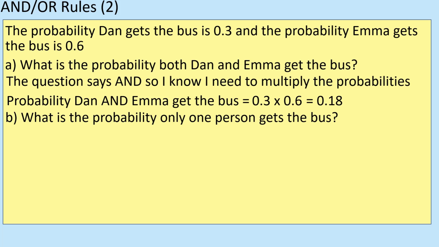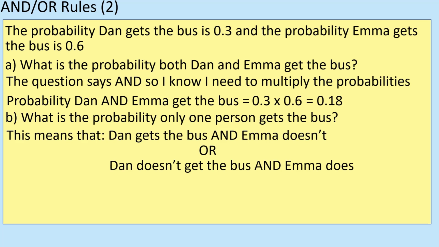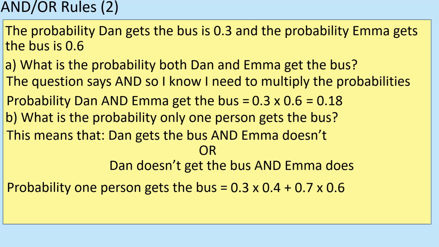Okay, so what is the probability that one person gets the bus? Well, there's two ways this can happen, isn't there? Either it is a case of Dan gets the bus and Emma doesn't, or Emma gets the bus and Dan doesn't. So there's two ways it can happen. So I've got to look at both of those combinations. All right, so Dan gets the bus and Emma doesn't, so we've got 0.3 times 0.4. That's the probability that Dan gets the bus and Emma doesn't.